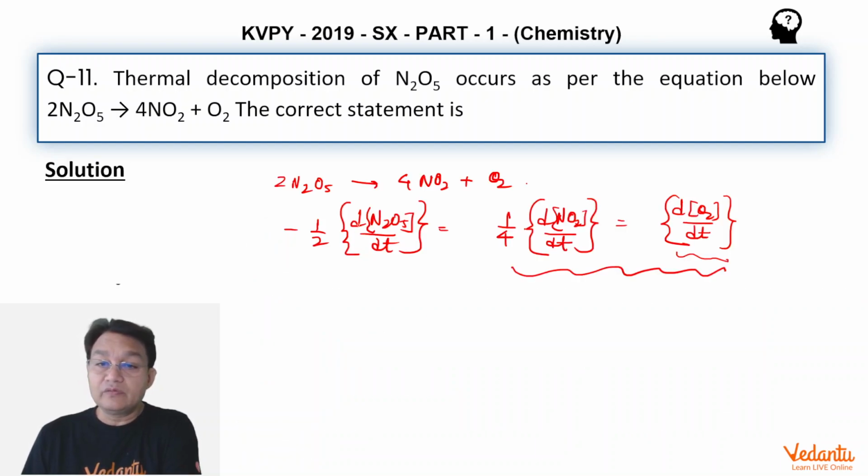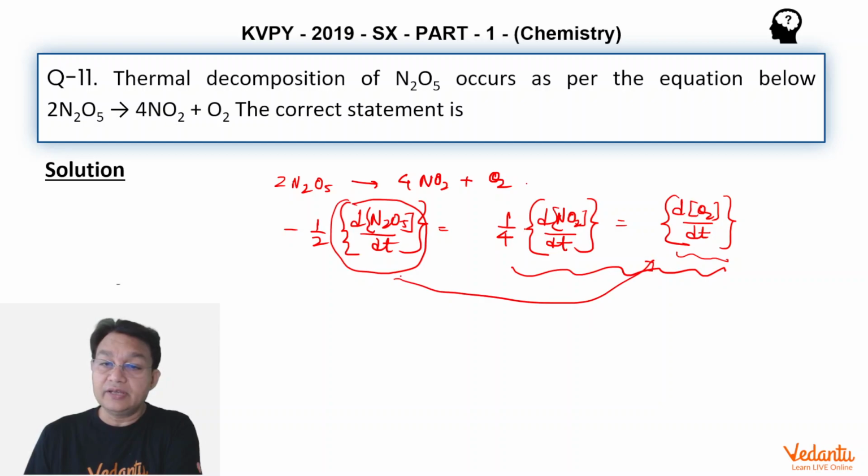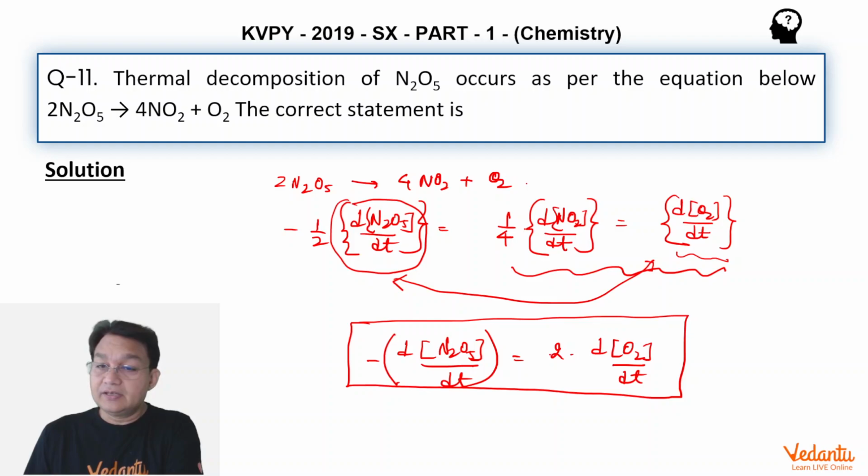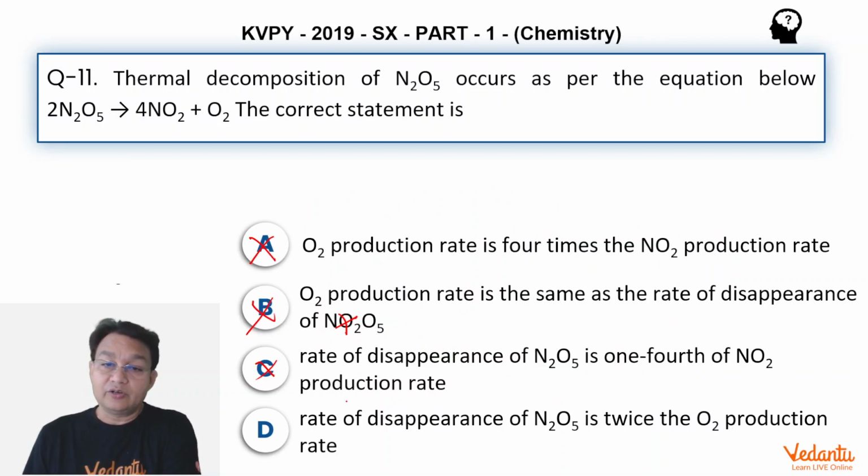And finally, the rate of disappearance of N2O5 is twice the O2 production rate. If you take these two relations, it is clear that minus d[N2O5]/dt equals twice d[O2]/dt. So from this we can establish that the rate of disappearance of N2O5 is twice the rate of production of O2. So the correct option is D.